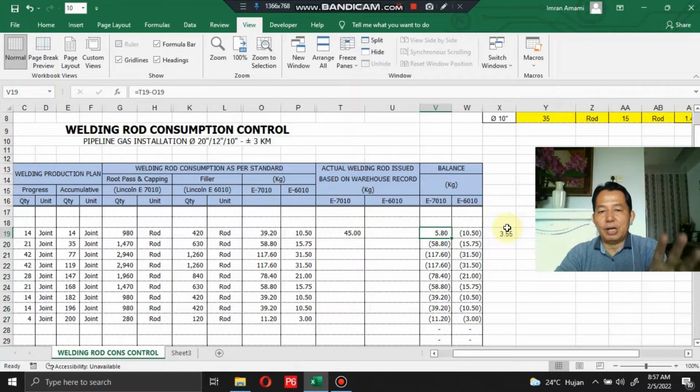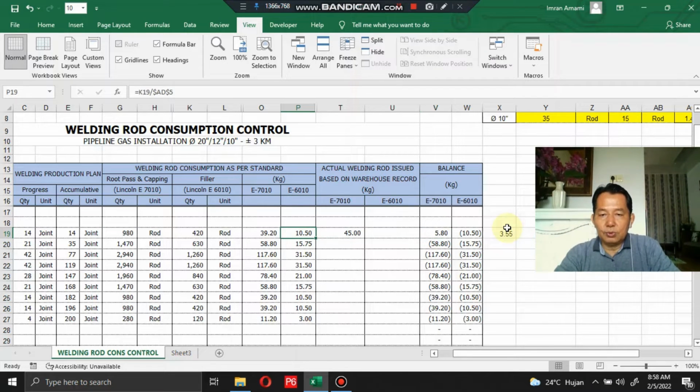A positive number means there is waste in the welding rod consumption, so better you check the actual welding rod consumption, find out the problem and fix it, and you will save on welding rod consumption.